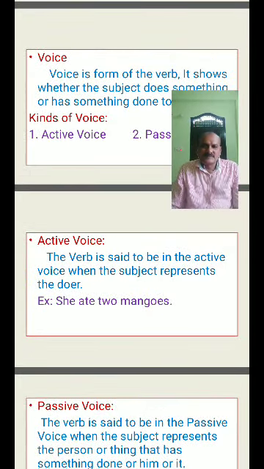Active voice: the verb is said to be in the active voice when the subject represents the doer. In the active voice, the subject is the doer of the action. The doer is important. For example, she ate two mangoes. I play, he plays. I write, you write. All these come under active voice.